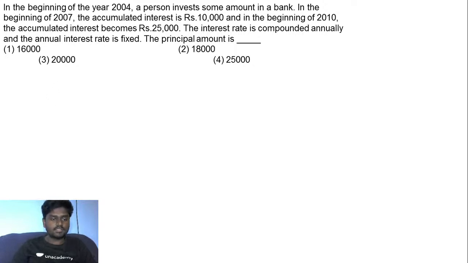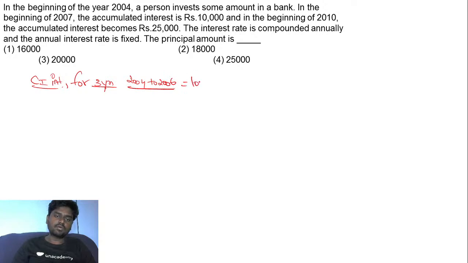So what we can do here exactly, the compound interest for 3 years, from 2004 to the end of 2006, is 10,000, and the compound interest for 6 years, from 2004 to the end of 2009, is 25,000.